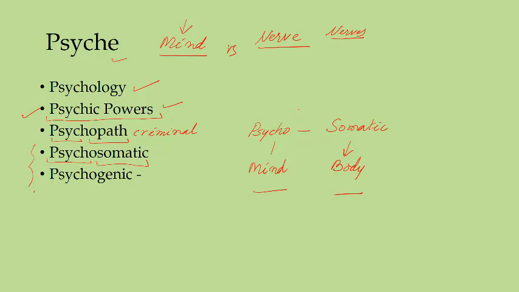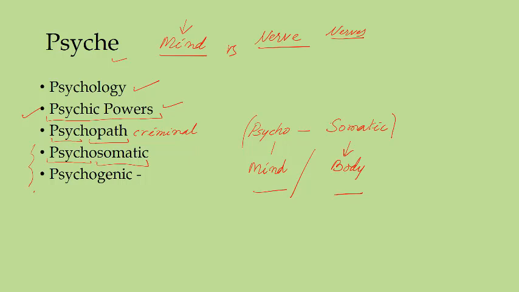When you say that something is psychosomatic, it is concerned with both aspects of our being, body and also mind. Scientists came up with this word to explain both aspects of our life.